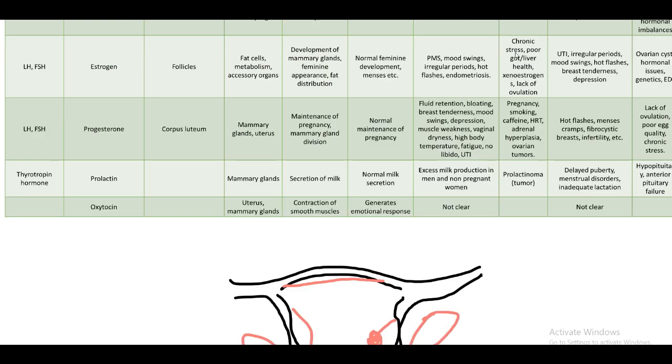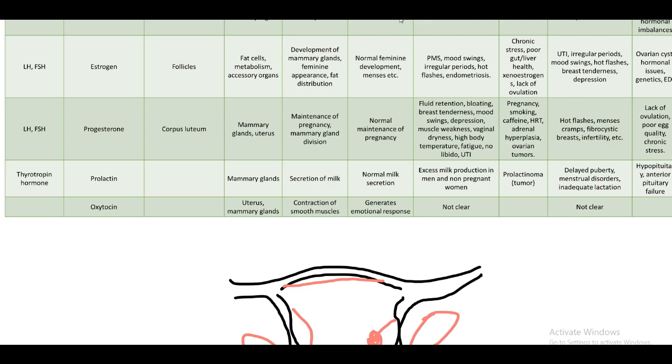Then this is due to chronic stress. That is, too much stress can cause this problem. Poor gut or liver health, so poor stomach, like your poor intestinal flora and fauna. So if that is disturbed, then what happens? Poor gut health occurs. Then poor liver health and xenoestrogens, lack of ovulation.